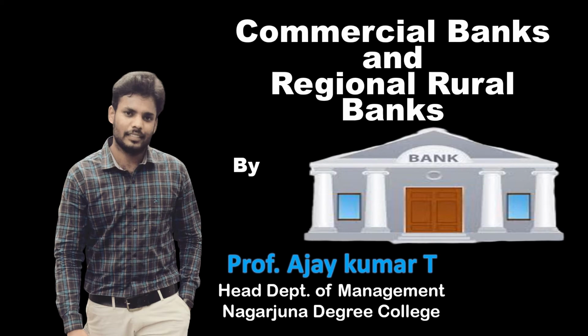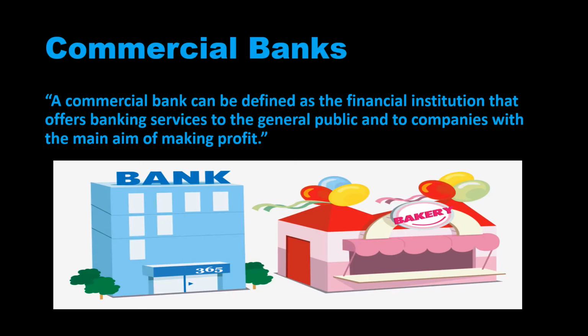So quickly, slide: commercial banks. So what is a commercial bank? Maybe you all know the answer for this. A commercial bank is any financial institution that offers banking services for the general public as well as for companies. And the main aim is making profit.